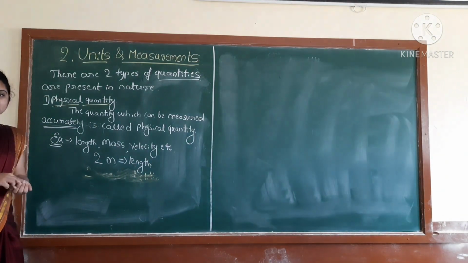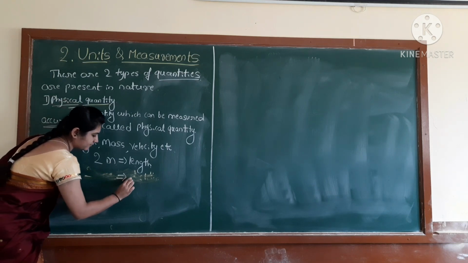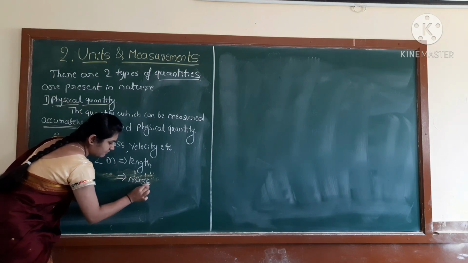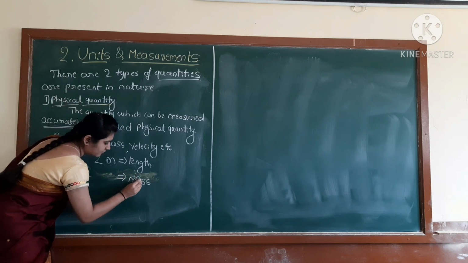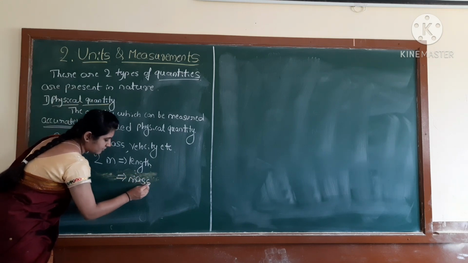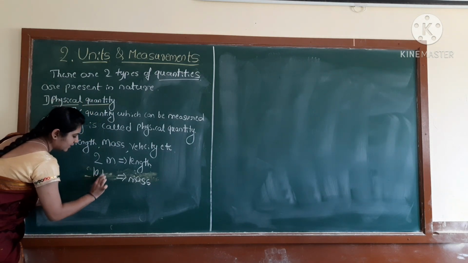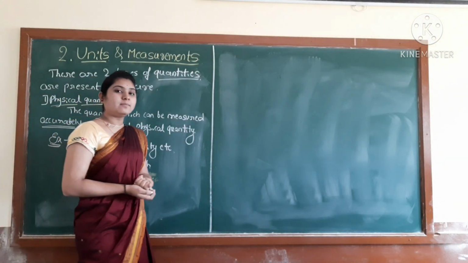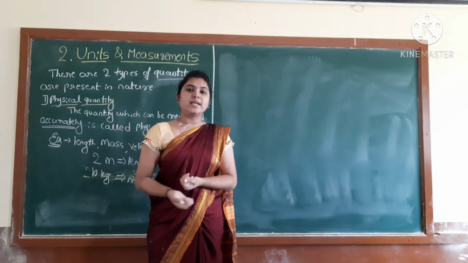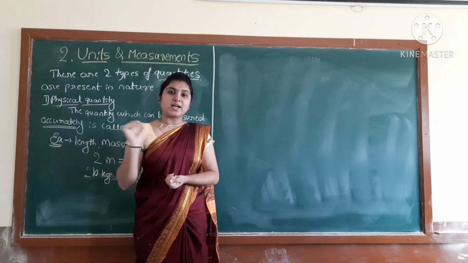So take one more example, that is mass. What is it? Mass. So here you take 10 kg. When you go to the shop and want to purchase 10 kg of rice, what will you say? Sir, give me 10 kg rice.